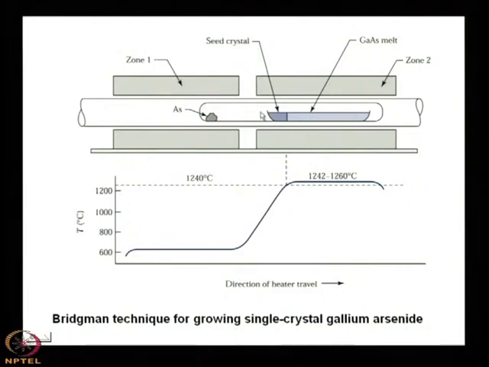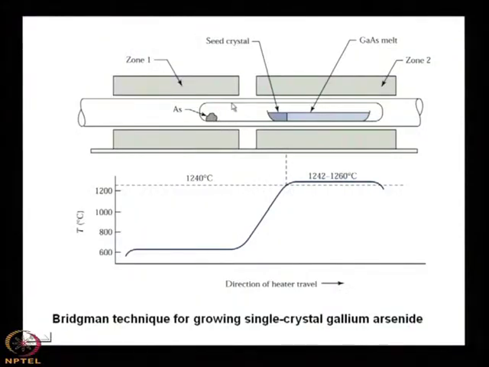Inside the quartz tube there is a crucible, the shape is boat like. So, we take a quartz tube inside which there is a quartz crucible boat, on the boat there is gallium and there is arsenic at one end of the quartz tube. Why this arsenic is there?